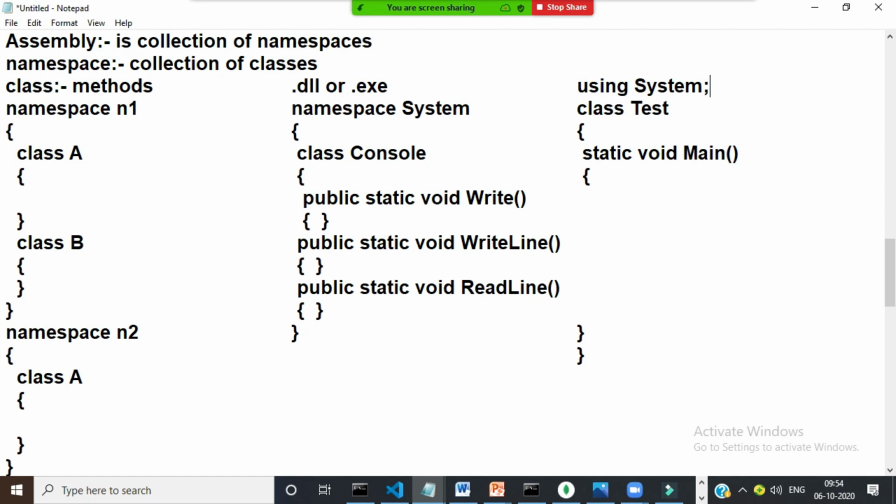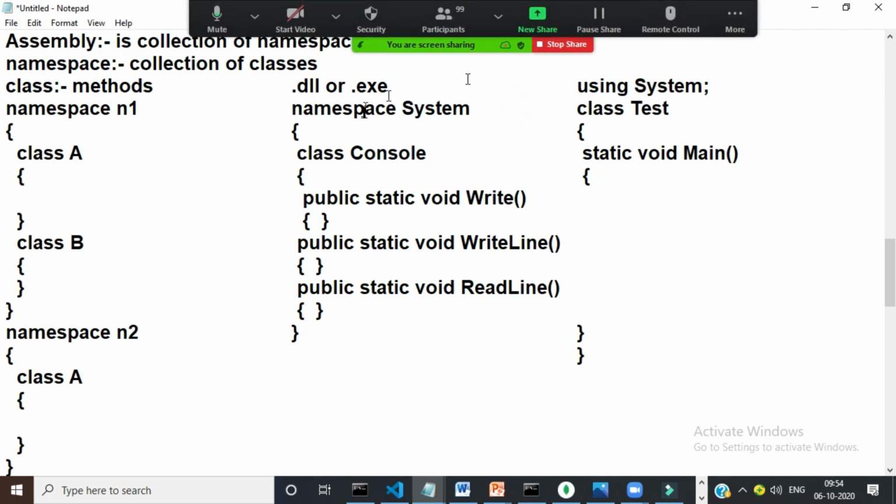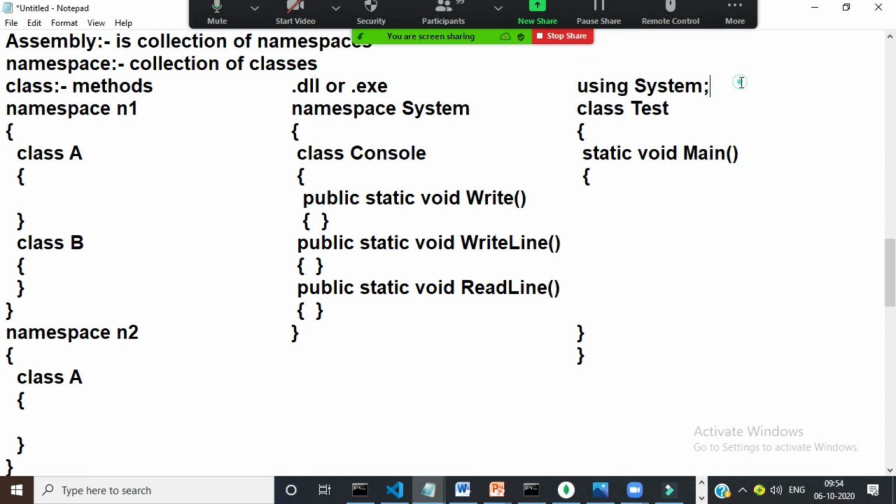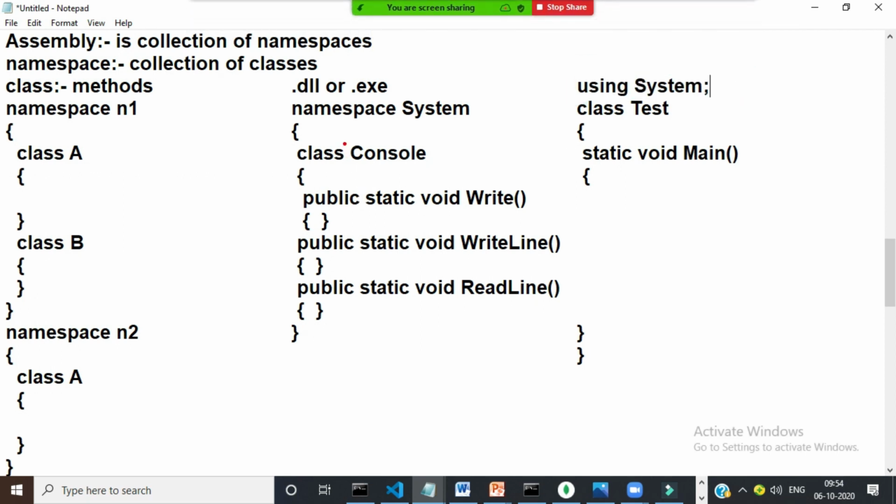Using is a keyword which is used to import namespaces. If you are not using this namespace name, you will not have permission to access these classes and methods. So I can write Console.WriteLine. If you don't write using System, you will get an error. So using System is mandatory.